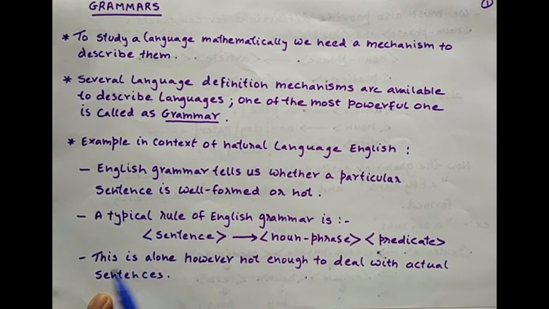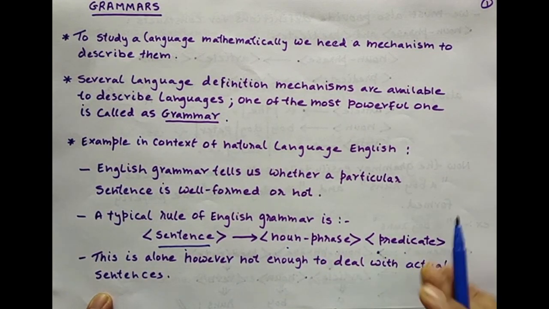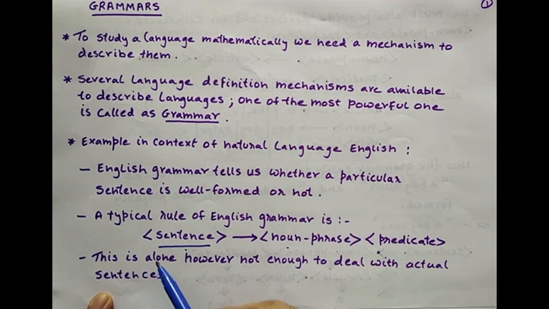The entire set of rules, everything started with a sentence, right? A sentence can be split into noun phrase and predicate, and then we defined a rule for noun phrase, then we defined a rule for predicate. But all this started with some initial point, and that was sentence, a general sentence. So in this example, I can say that this variable or this non-terminal called sentence can be a start symbol, because everything starts with the start.